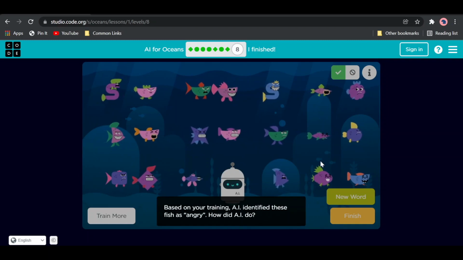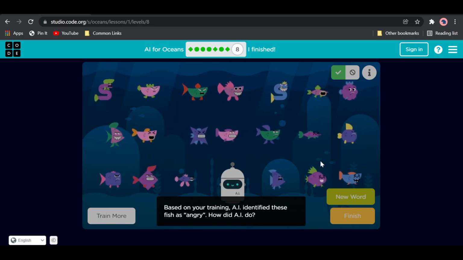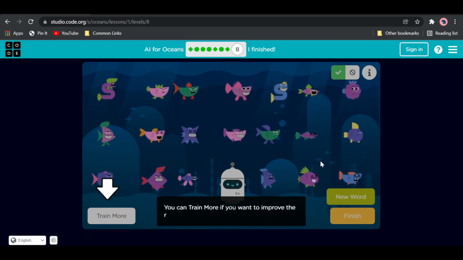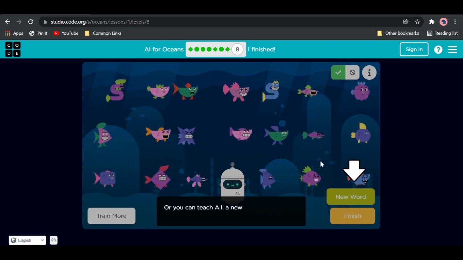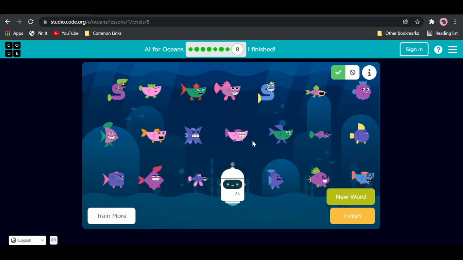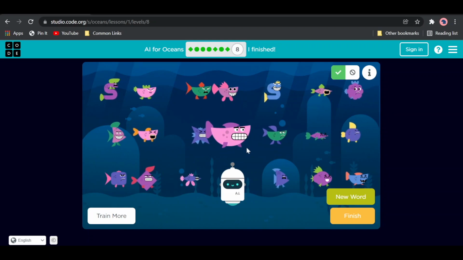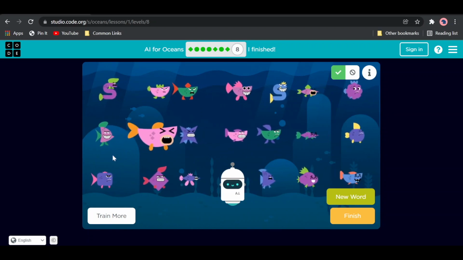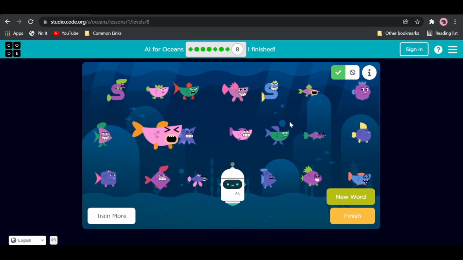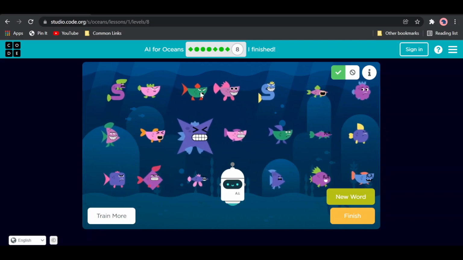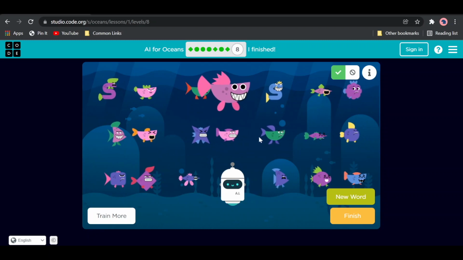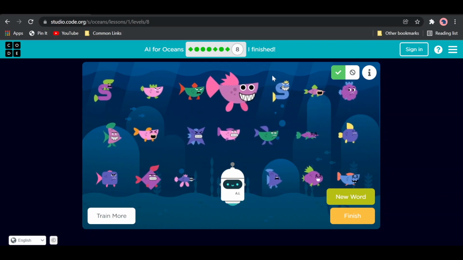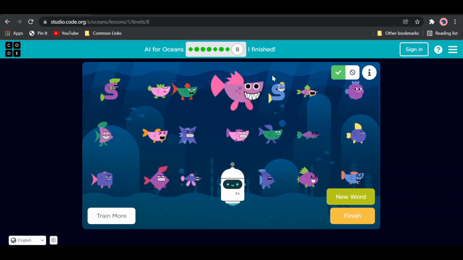Based on your training, AI identified these fish as angry. So how did it do? You can see some here that just look maybe surprised or shocked. That might not be actually angry fish. Fish that may just be smiling are recognized as angry fish. So you can see the problem here.